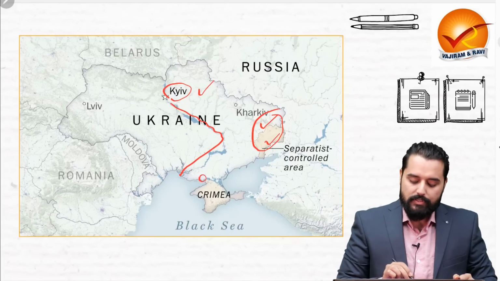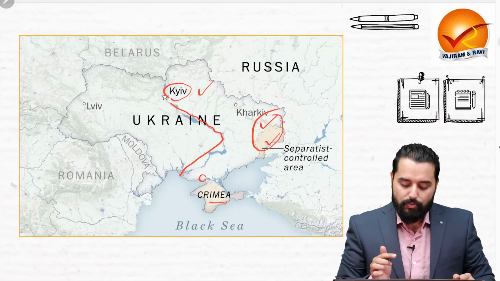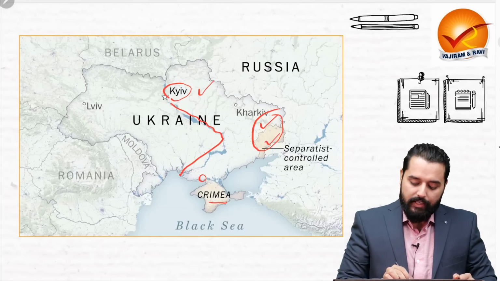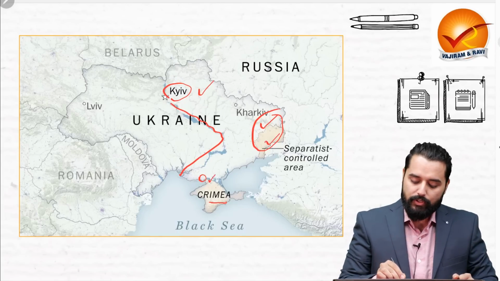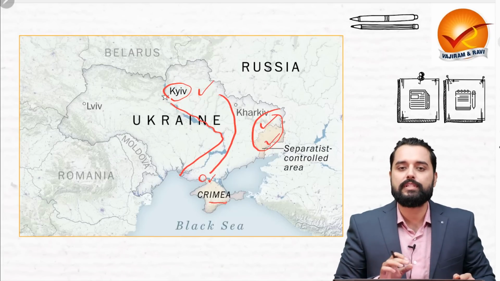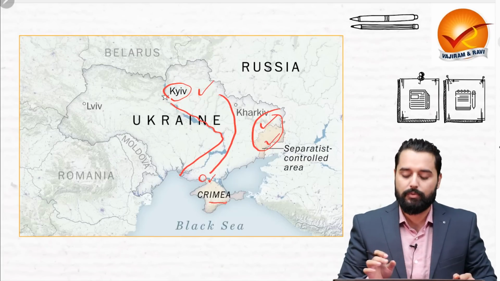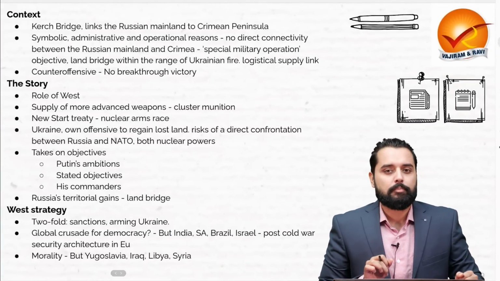In down south, this is the port of Odessa. This is Crimea, which Russia had annexed in 2014. And here it is the Kherson region also. Now, Russia is trying to gain territories in this region and the Ukrainian forces, they are launching counteroffensives continuously. Now, let's talk about the recent update first.